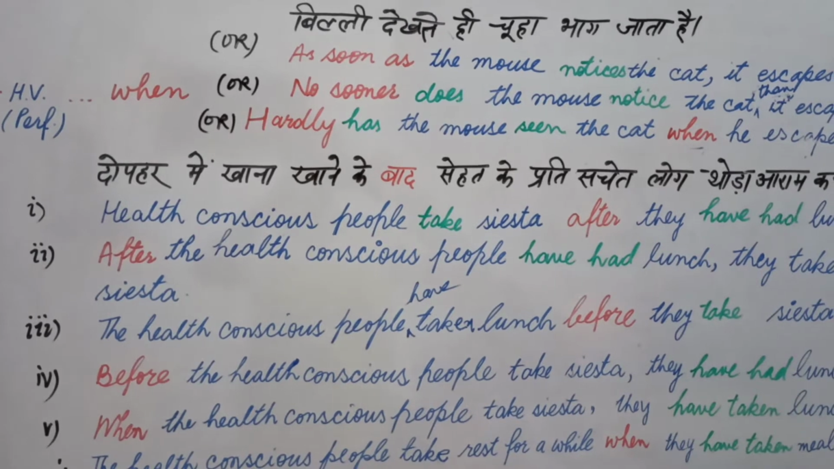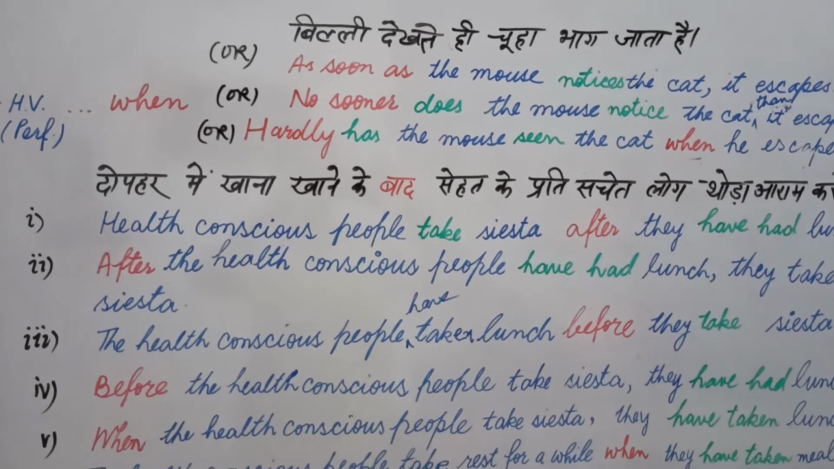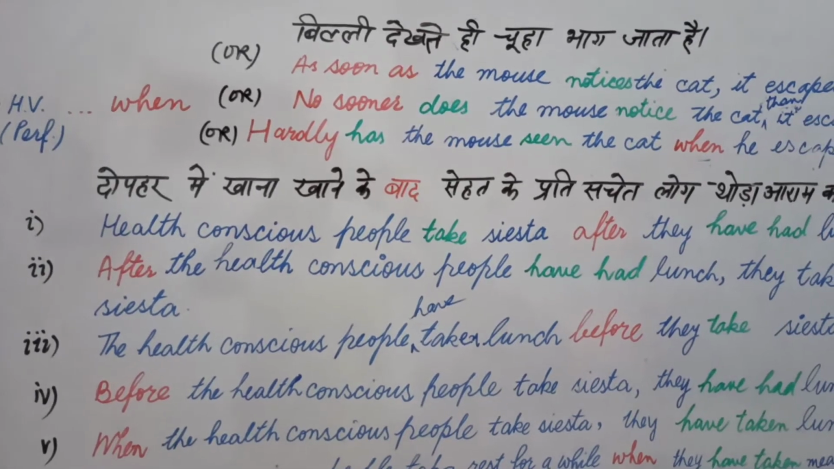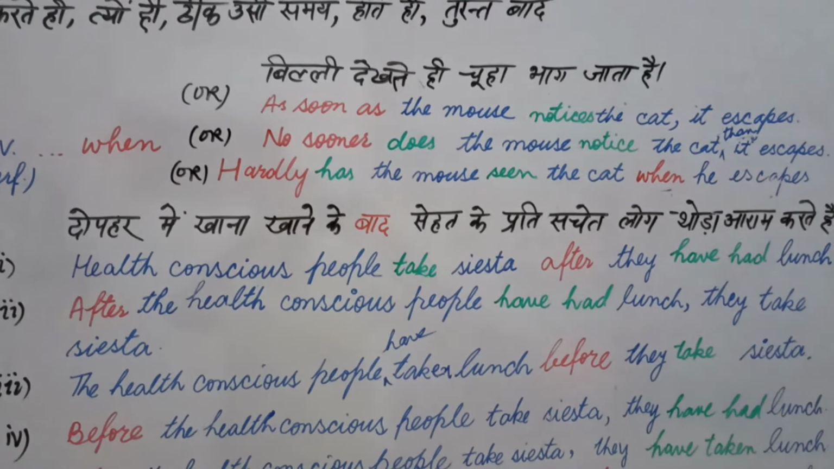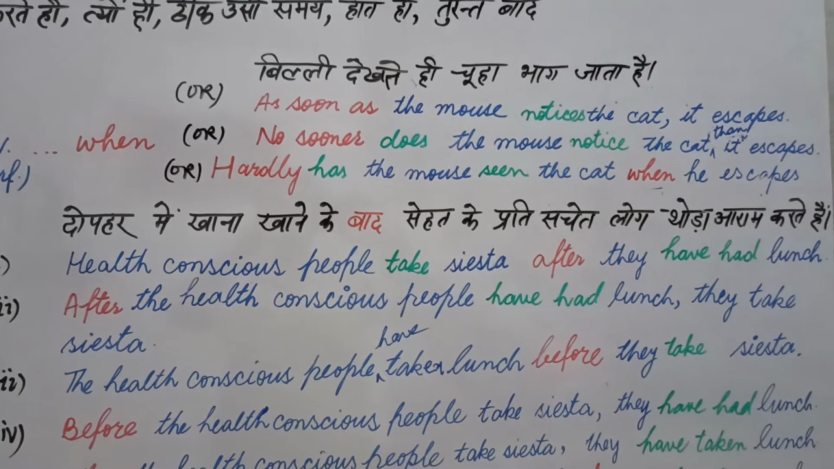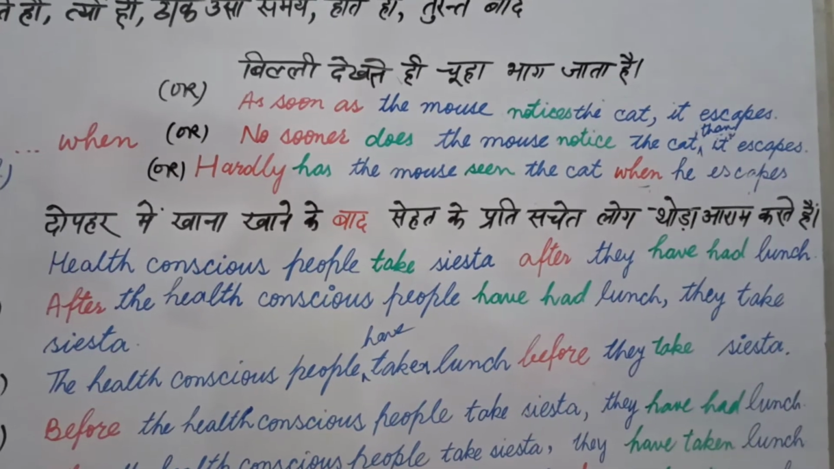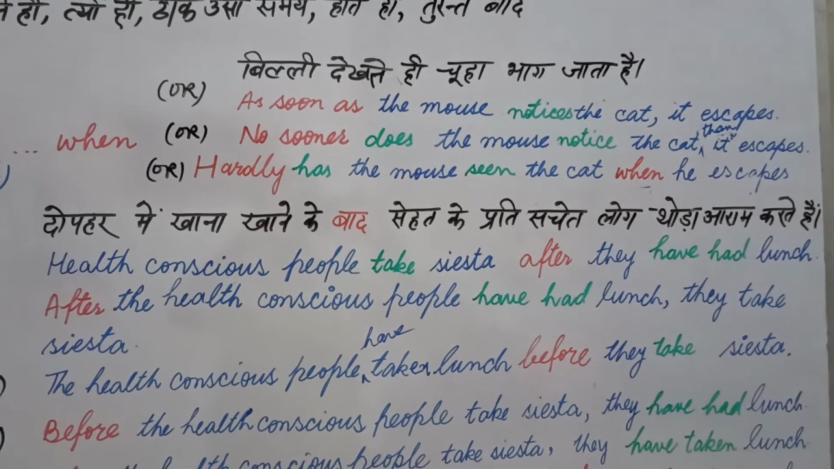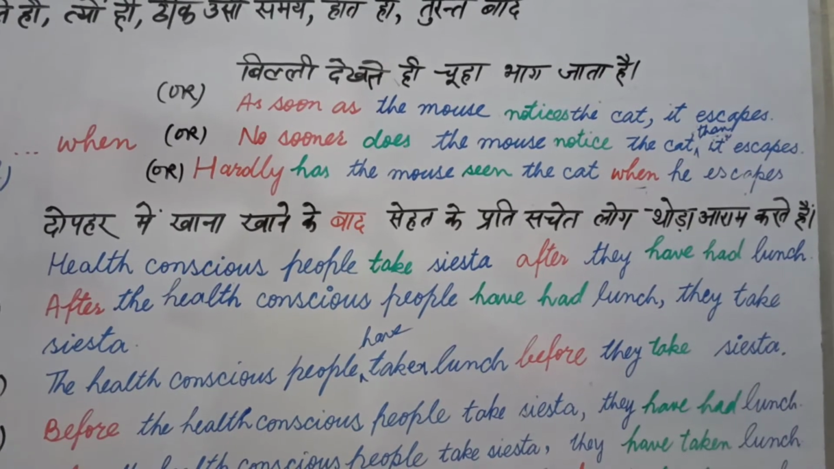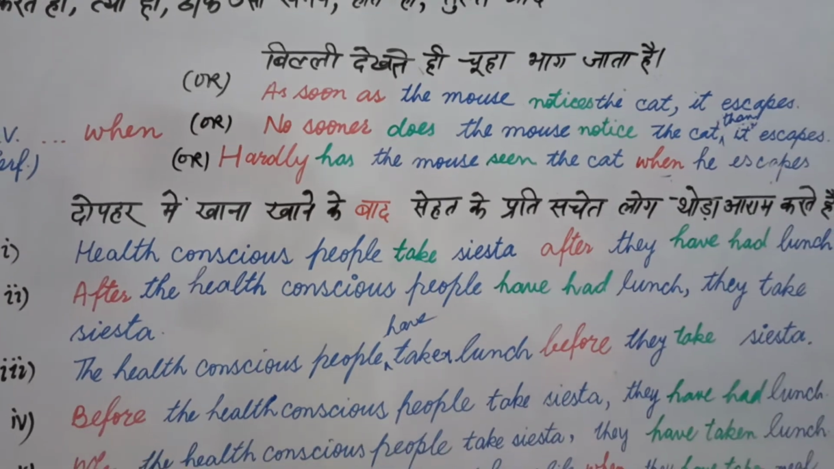Whenever you write any word in the beginning, any phrase in the beginning, any clause in the beginning, you should write noun or noun phrase in the beginning. That's why I opt the health conscious people here with after. And my sentence is, after the health conscious people have had lunch, comma, they take siesta. I used comma here because I have used after in the beginning of the sentence.